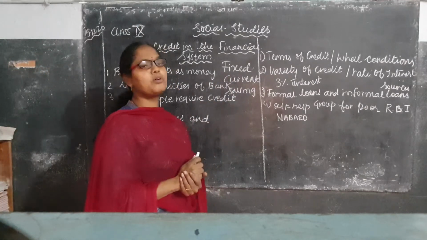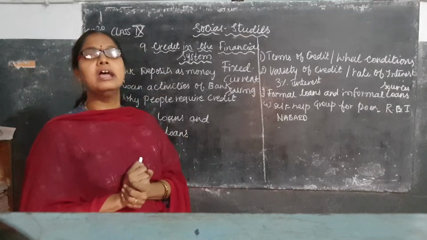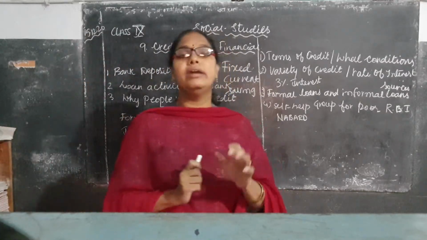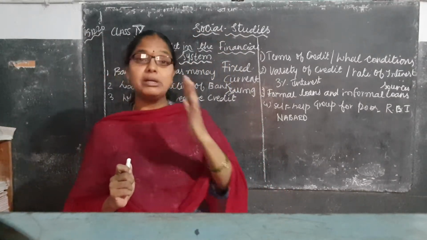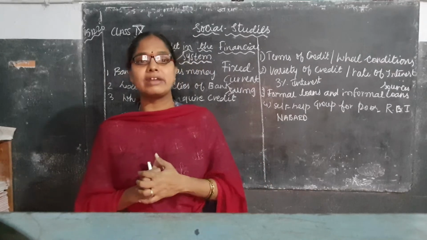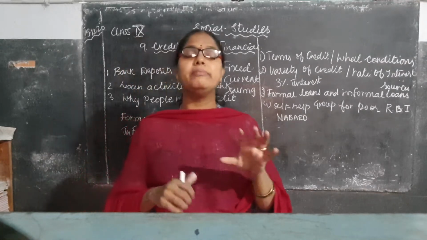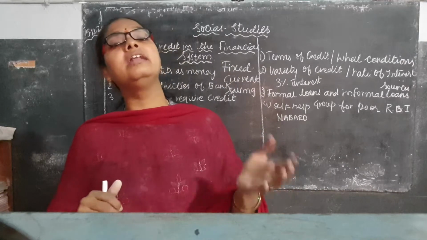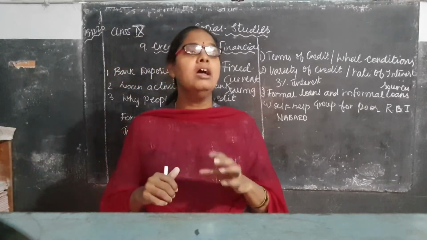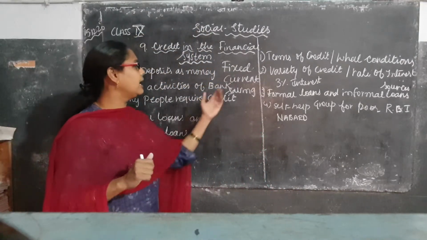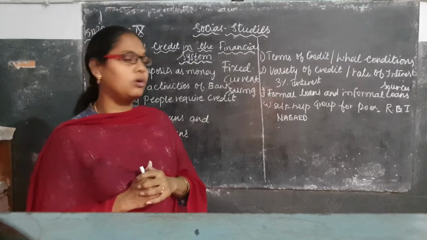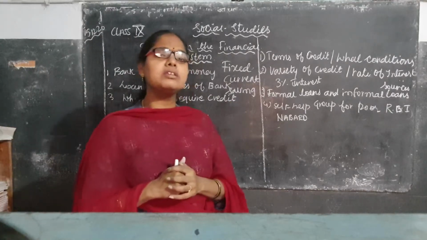What is a current deposit and what is a saving deposit? Current deposit is where, as usual, daily transactions take place. For example, daily people withdraw money, and daily people deposit money, regularly, day to day. It is known as the current deposit account.